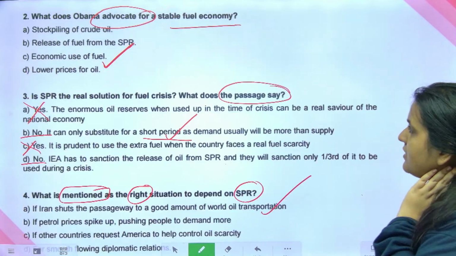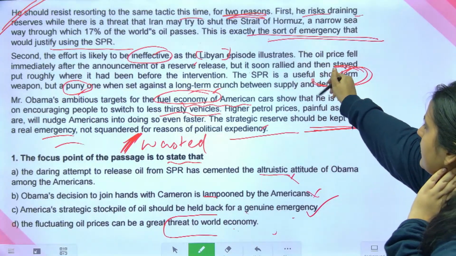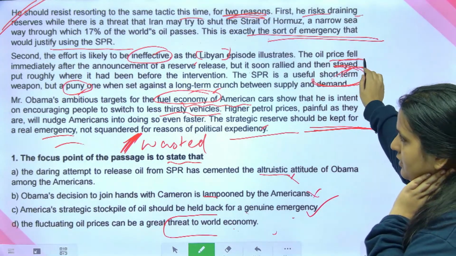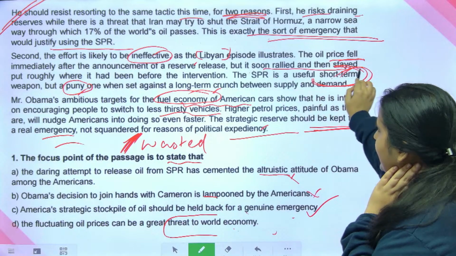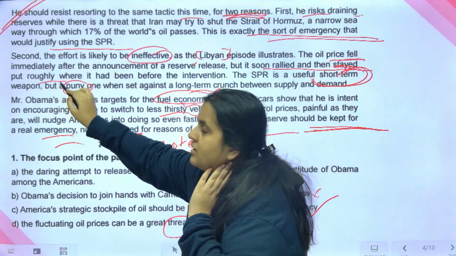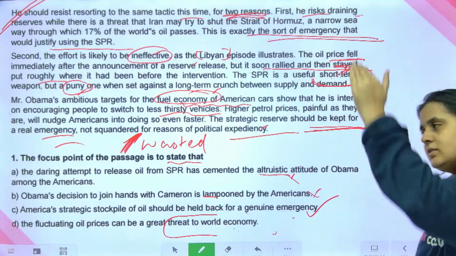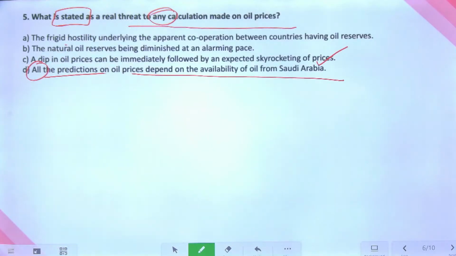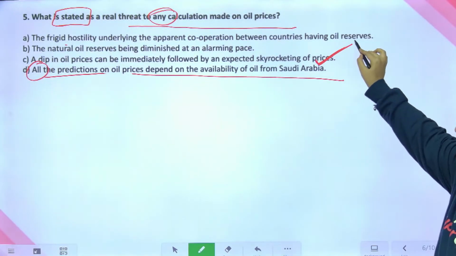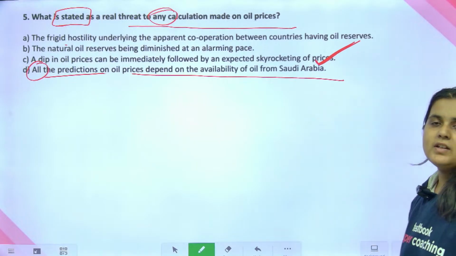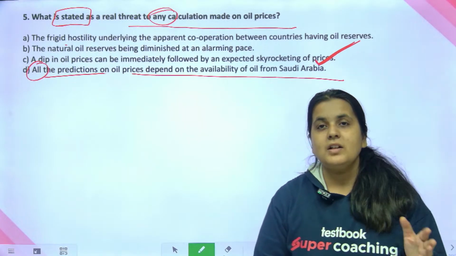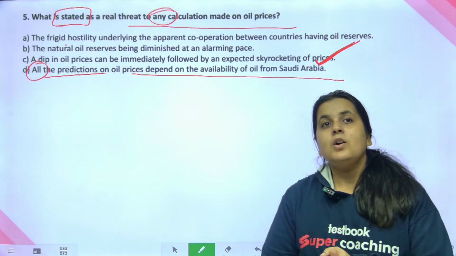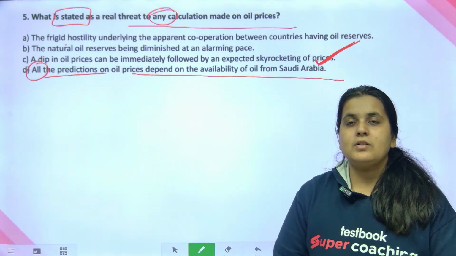Very good. Good answer, guys. It's clearly given here. Oil prices will fall, but it soon rallied and then stayed put. थोड़ा सा dip हुआ, but फिर वापस बढ़ जाएगा. So that is the calculation that the author has used. Correct. Very good. The answer option is C. Wonderful, guys. Wonderful effort.